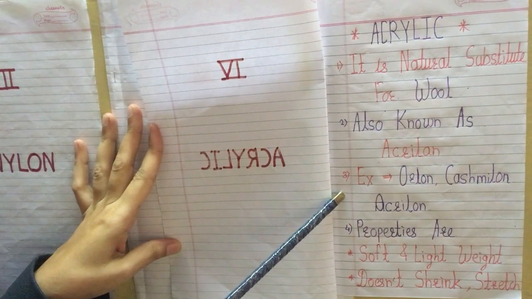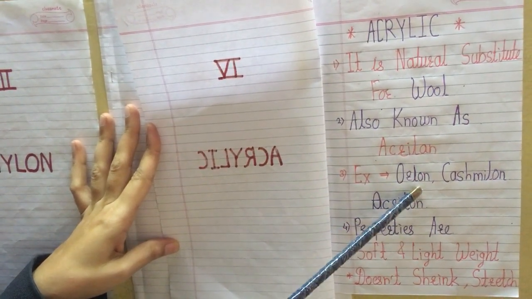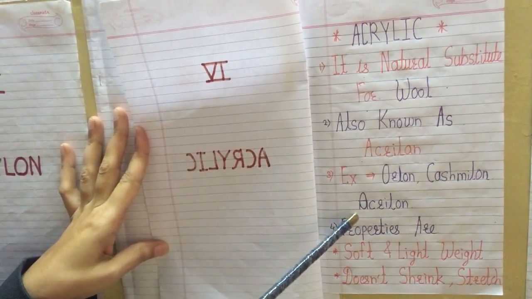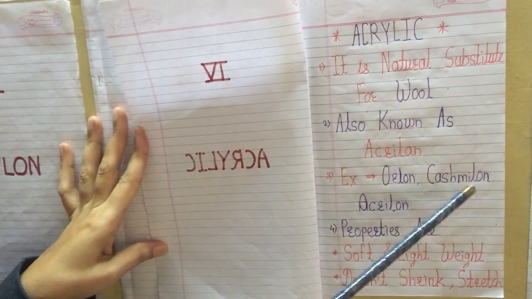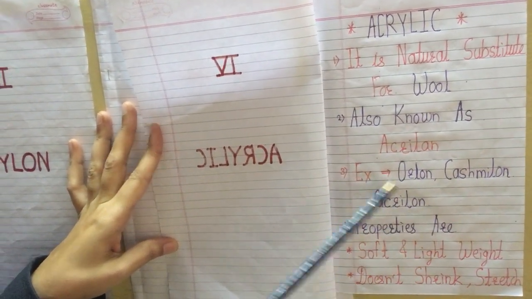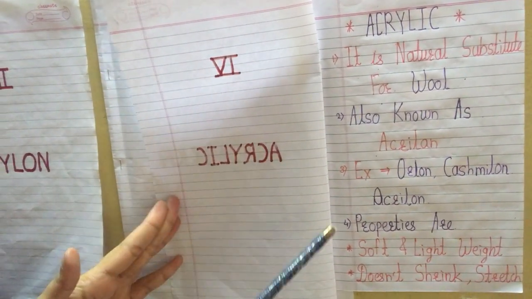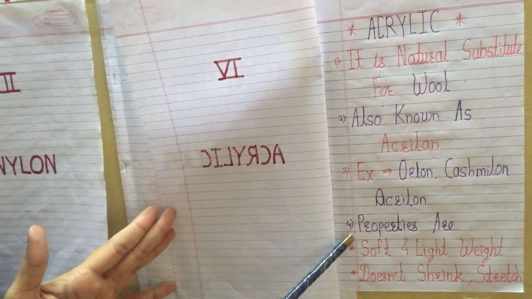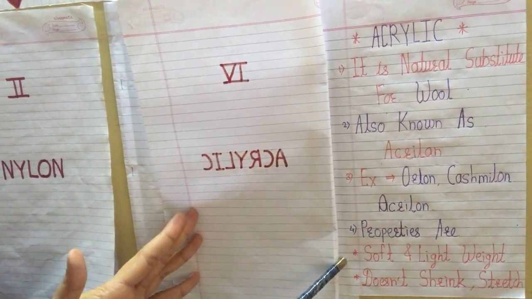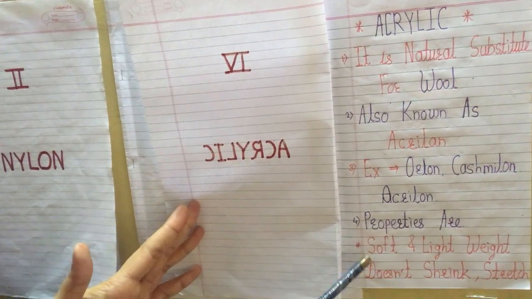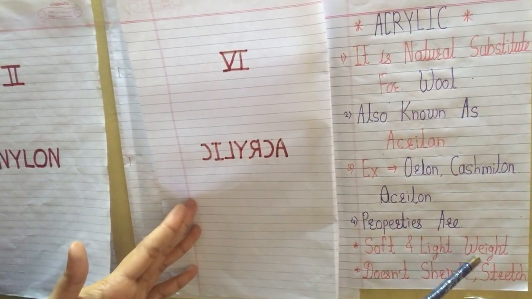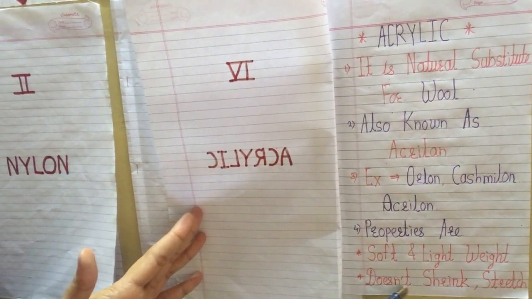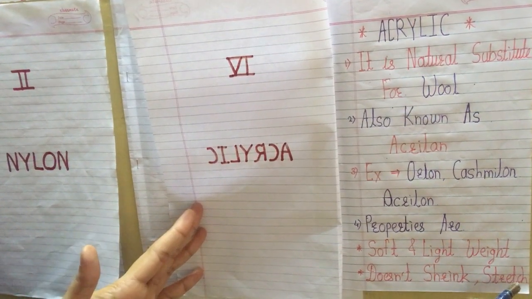Third, examples of acrylic: Orlon, Cashmilon. The fourth point of acrylic is its properties. The first property of acrylic is that it is soft and lightweight, and second, it does not shrink or stretch.